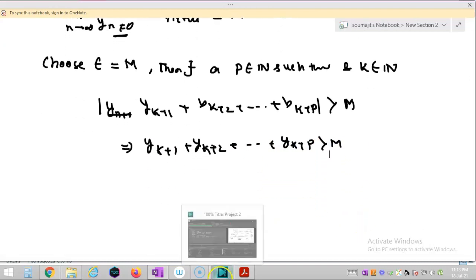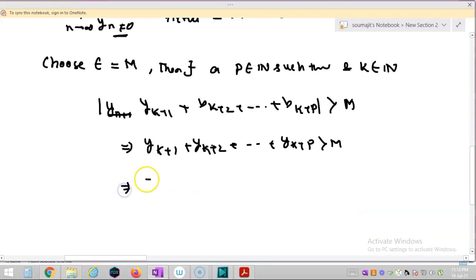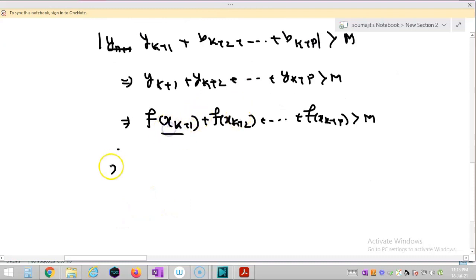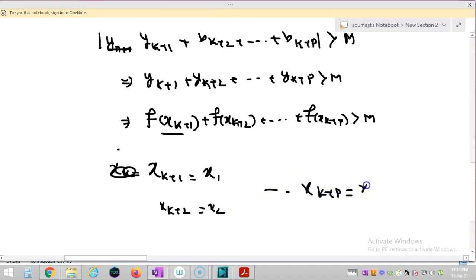Now, I am going to put the values of yk. So this is f of xk plus 1 plus f of xk plus 2 plus dot dot f of xk plus p is greater than m, right? Now, I am considering this xk plus 1 as the new x1, xk plus 2 is the new x2, dot dot, xk plus p is the new xp.